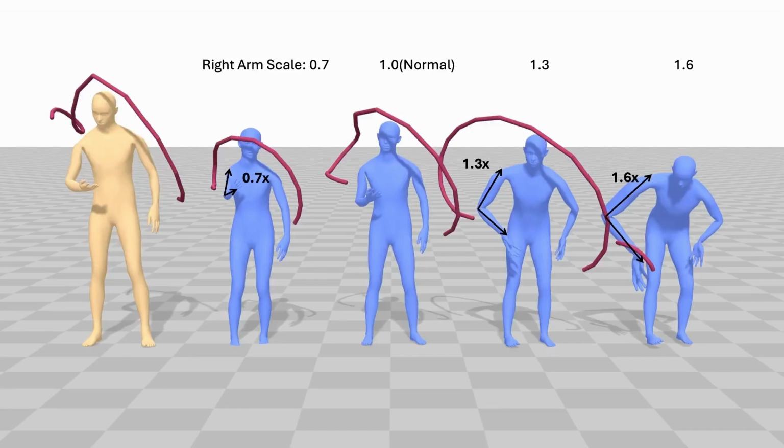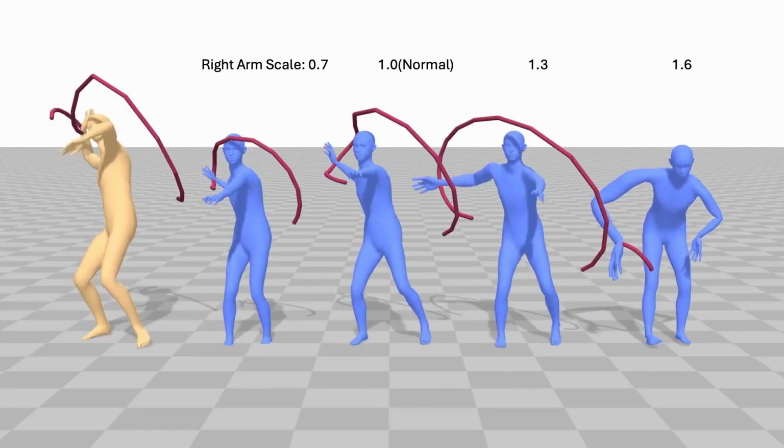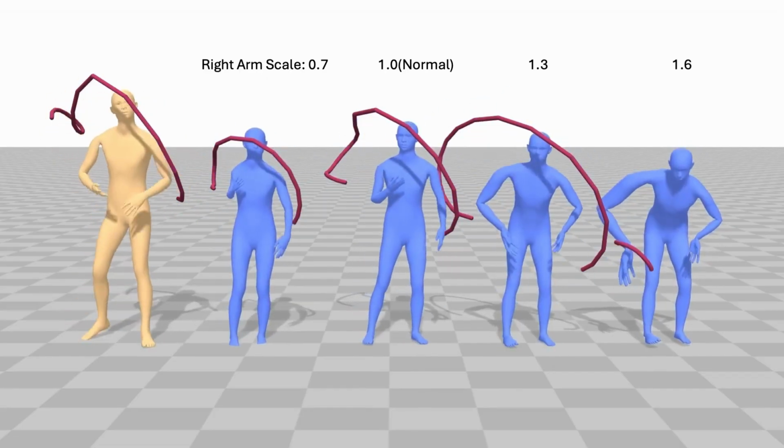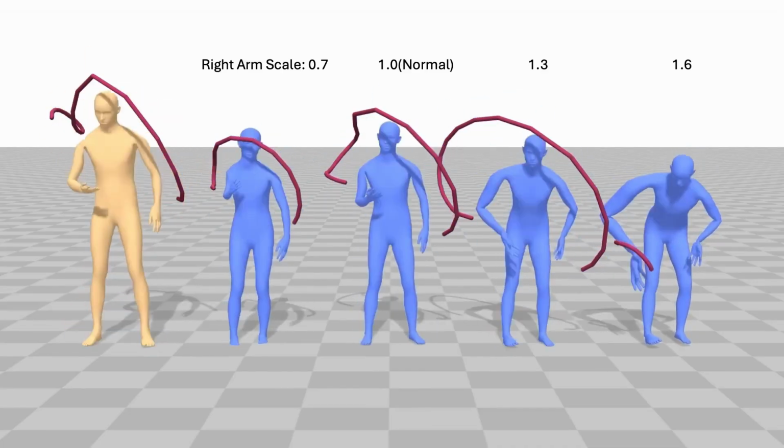Next, we evaluate characters with asymmetric arm lengths, where the right arm is scaled from 70 to 160% of its normal length. Our model successfully handles arm length variations up to 30%, reasonably paraphrasing this throwing motion. However, as shown by the rightmost character, model performance is limited under extreme out-of-distribution asymmetry.